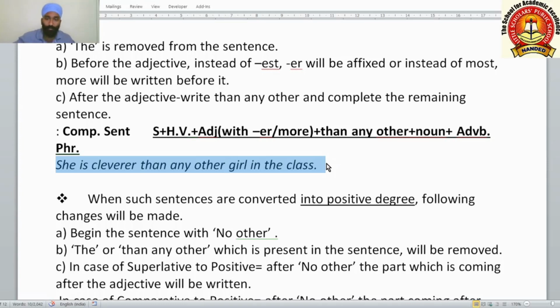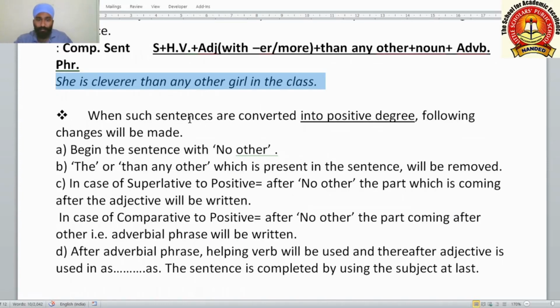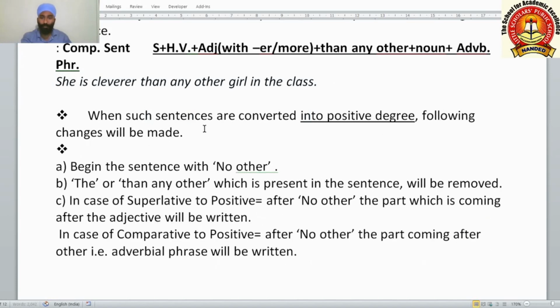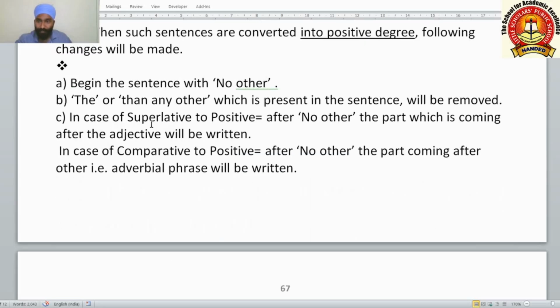After this, we are going to understand the next part. When such sentences are converted into positive degree, the following changes will be made. Positive degree, now you know what is a positive degree, the first form of degrees. Begin the sentence with no other. This is compulsory. Begin the sentence with no other. The or than any other which is present in the sentence will be removed.